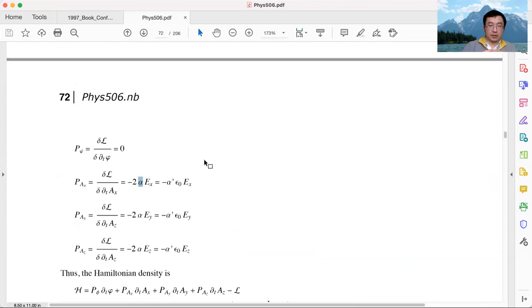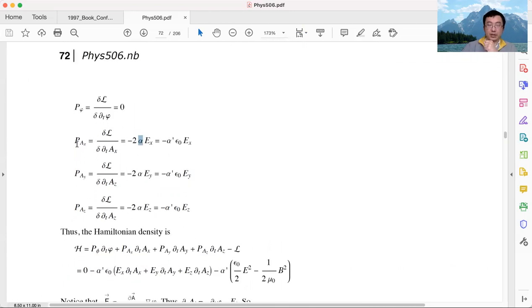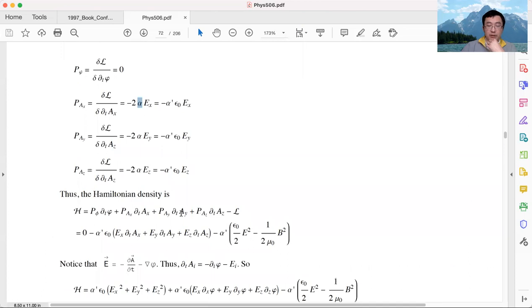So the variation gives me alpha, and I replace alpha with alpha prime epsilon 0 over 2, and we get this. For Ay and Az, we do the same thing. This is the corresponding canonical momentum of Ax, Ay, and Az. We call these PAx, PAy, PAz to mark them as the corresponding canonical momenta. Once we have canonical momenta, we can do the same Legendre transformation.